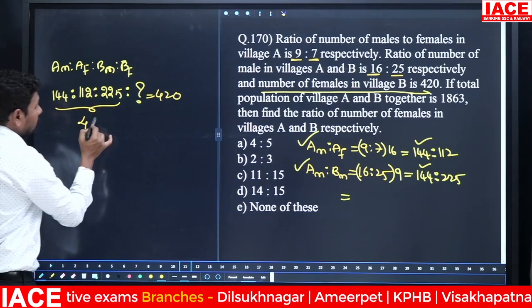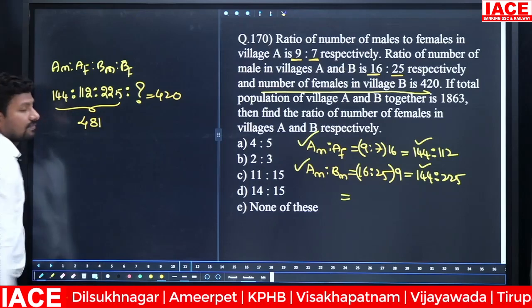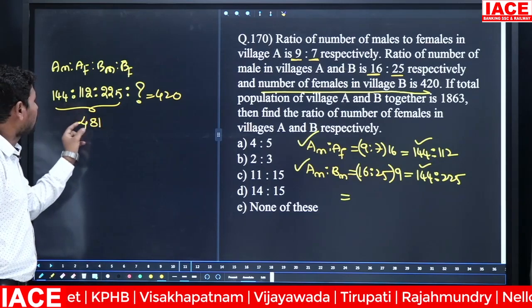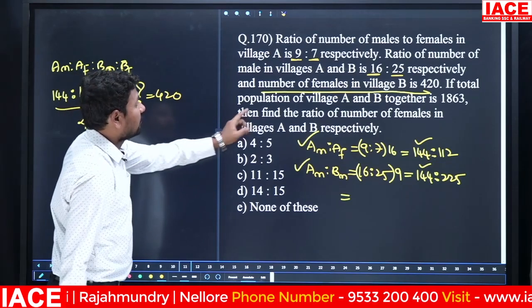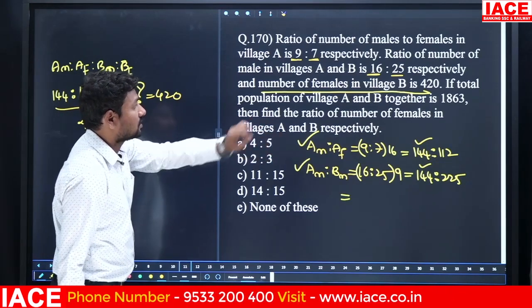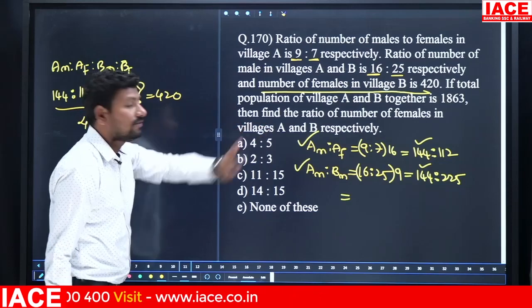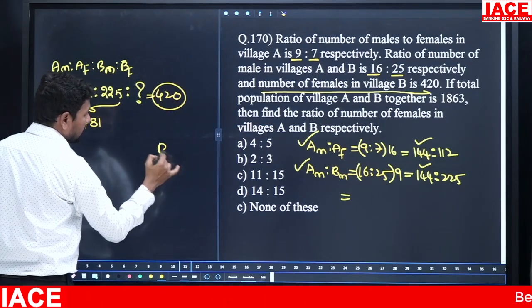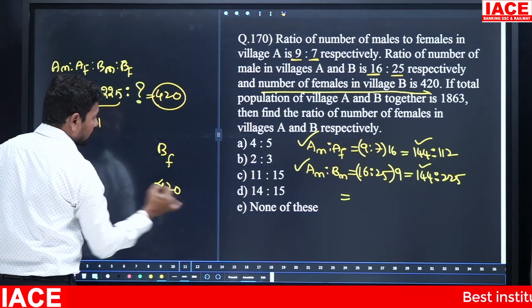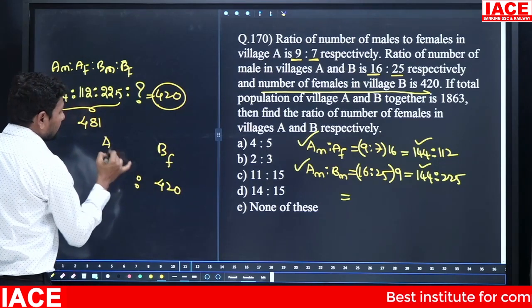37 plus 44 is equal to 81. Total is how many parts? 481 parts. Okay. The question then asks to find the ratio of the number of females in village A and village B respectively. Village B females is 420, and the ratio to village A females is required.